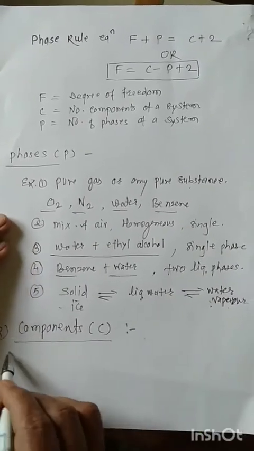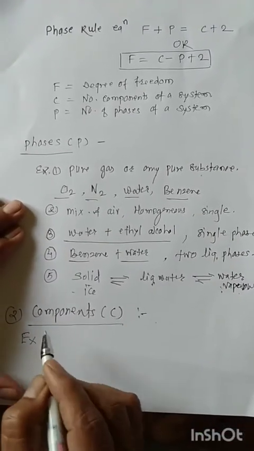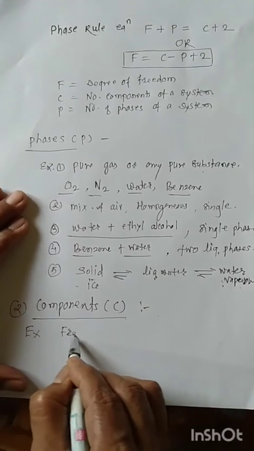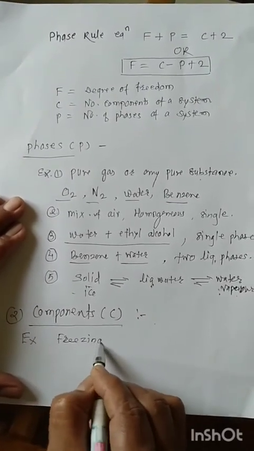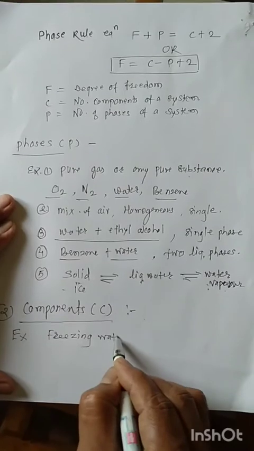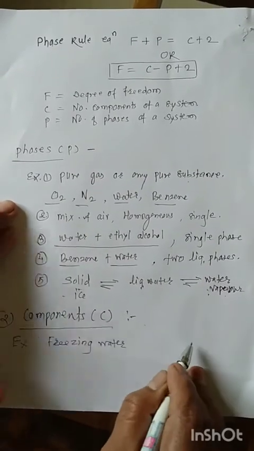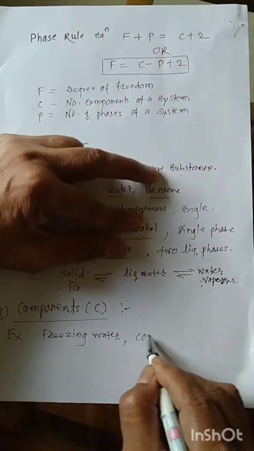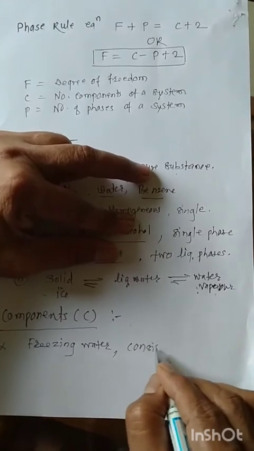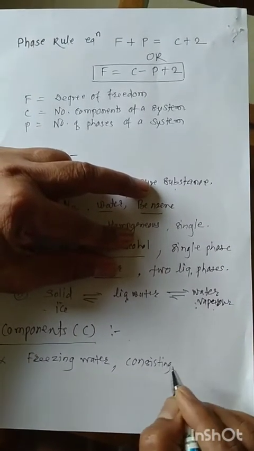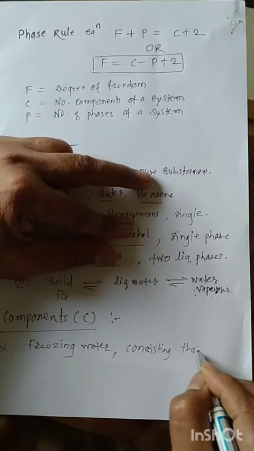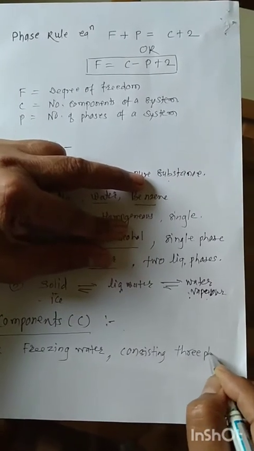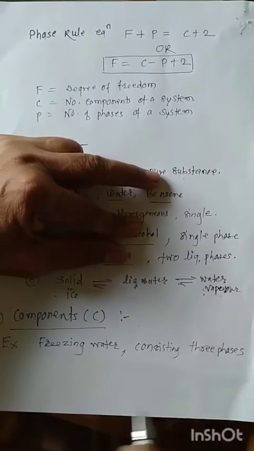Take an example, freezing water, consisting of three phases.